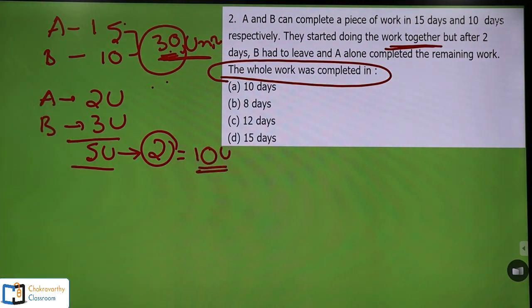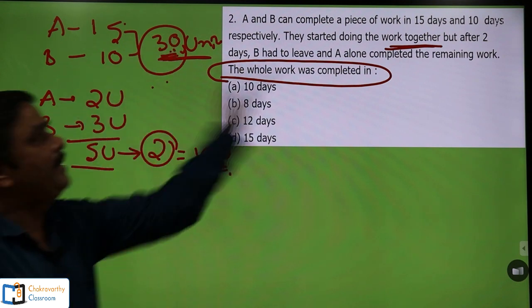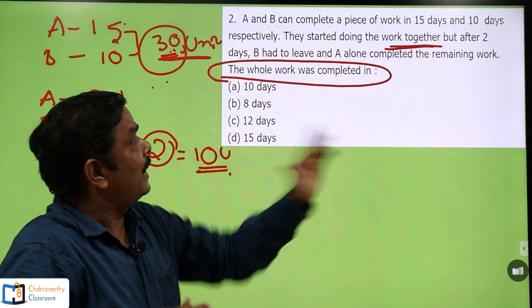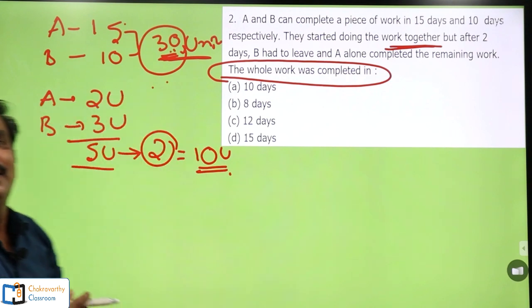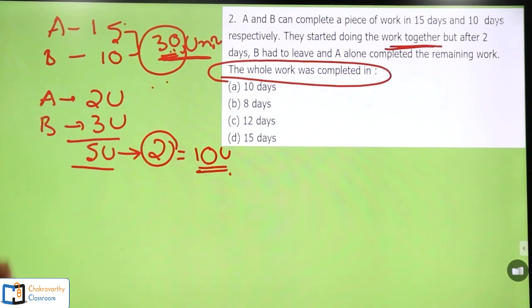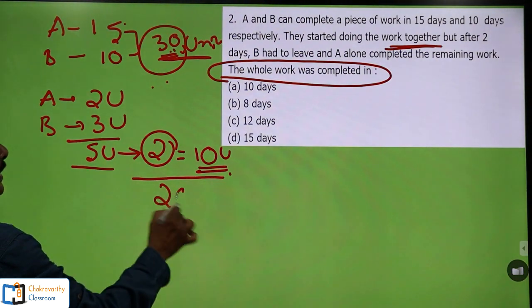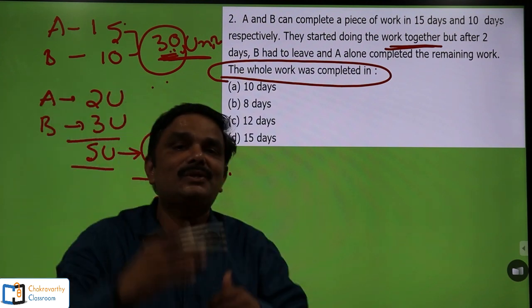Then after completion of 10 units from this 30 units, B had to leave the work for some reason. Then A alone completed the remaining work. That means total work is 30 units, completed work is 10 units, remaining work is 20 units. Very simple. Actually, you need not write anything on the paper after sufficient practice.